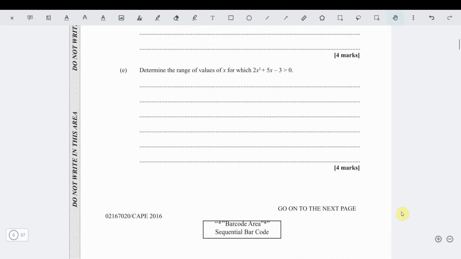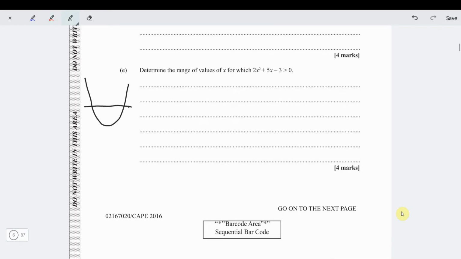Alright, now part C says, determine the range of values of x for which the quadratic expression is greater than 0. I love when you picture what is happening on a quadratic graph. On a quadratic graph, the portion of the graph when it's greater than 0 is always the part of the graph that's above the line y equals 0. So these parts of the graph. So the first thing we need to do is identify when the graph is going to be equal to 0. We need to identify the roots.